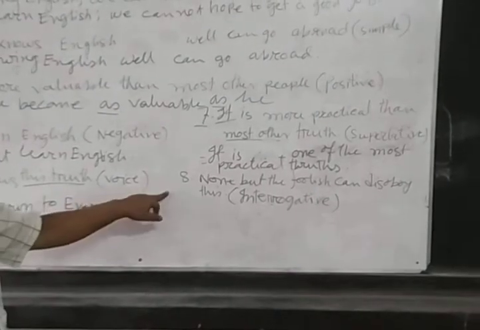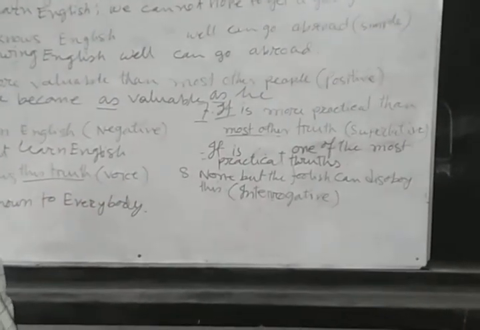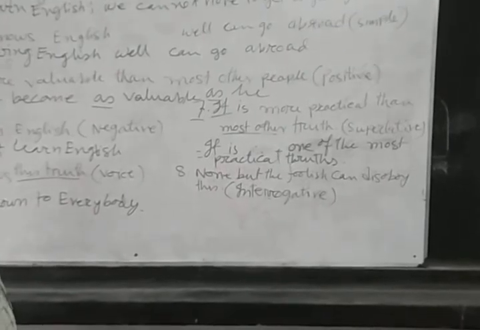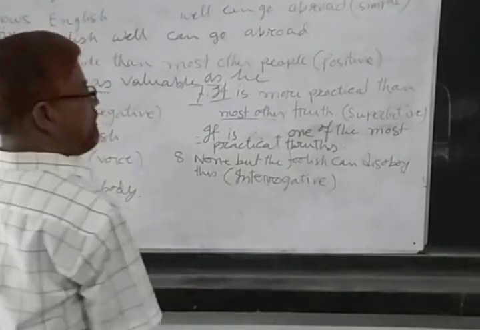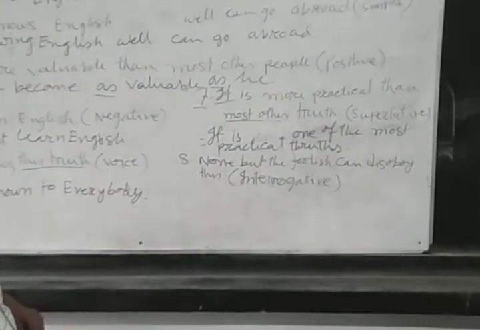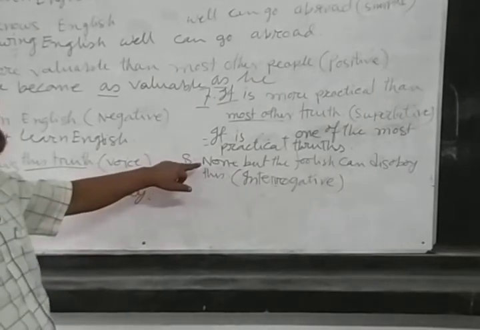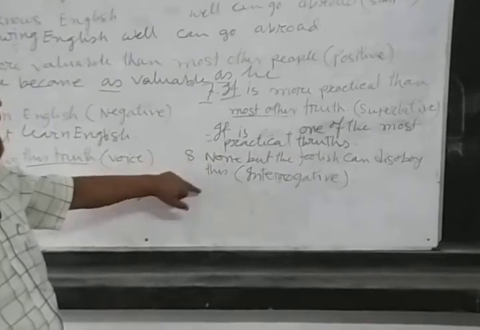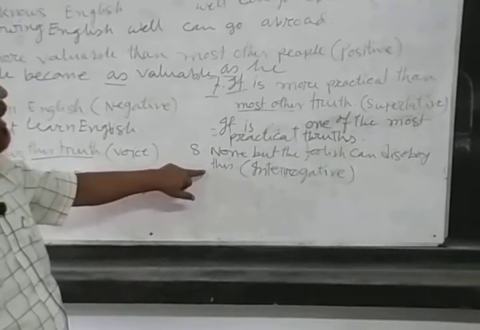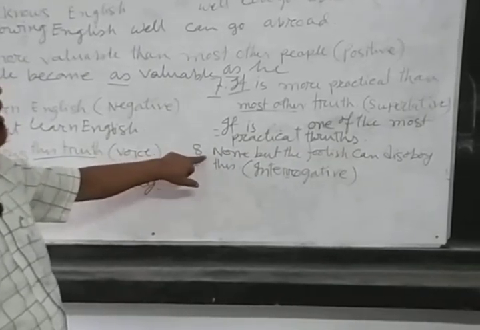Number 8. None but the foolish can disobey this. Make it interrogative. You know that the auxiliary verb is put before the subject. And here in the affirmative sentence you will use anybody, anyone, etc. instead of none.